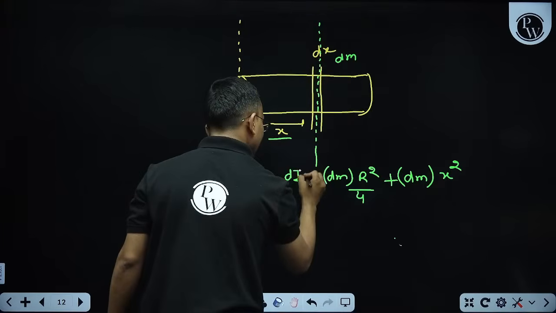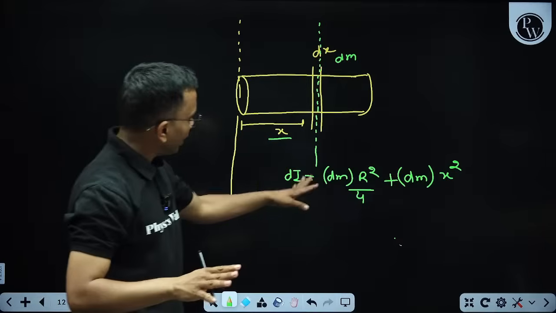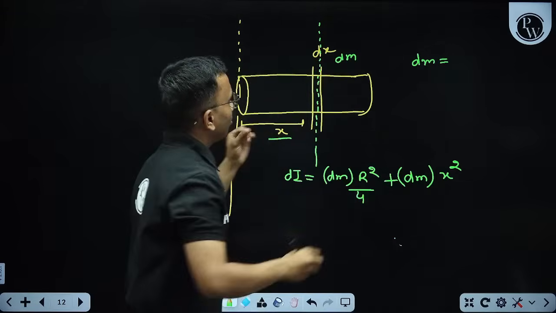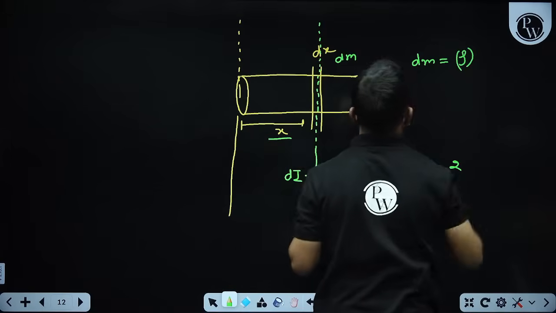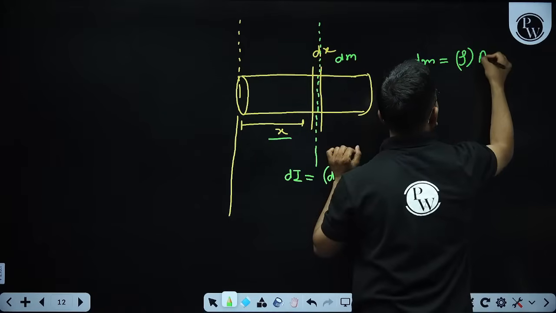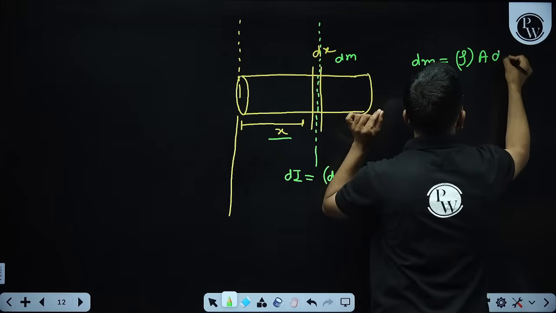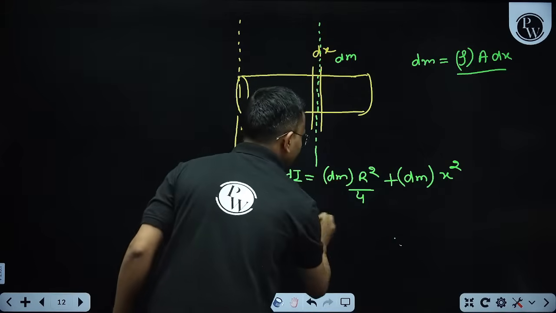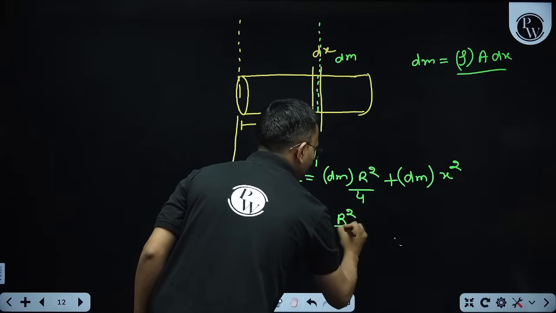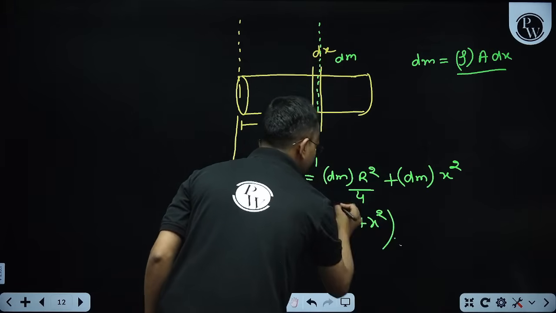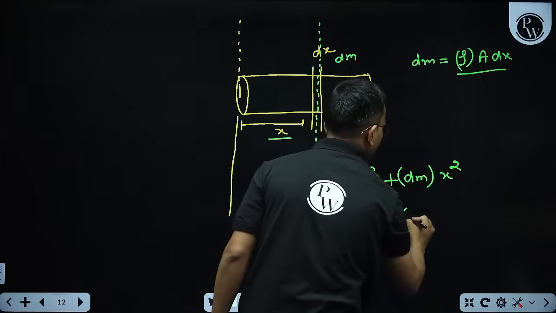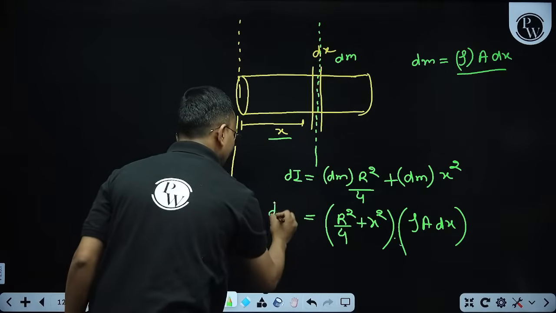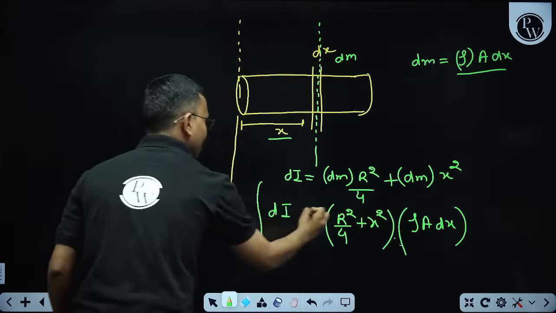This is my dI. I need to integrate the dI. So let us put dm also. What will be my dm? dm will be mass per unit volume, rho, into the volume of this, that is area of cross section into the thickness dx. This is the volume. We can put this dm here. So this is r square by 4 plus x square, into dm, which is rho into A into dx. This is my dI. Now we can integrate it.